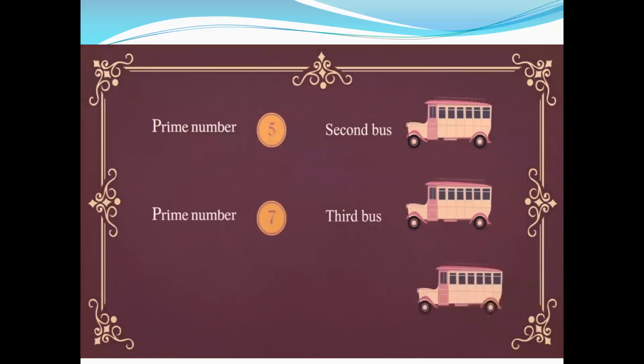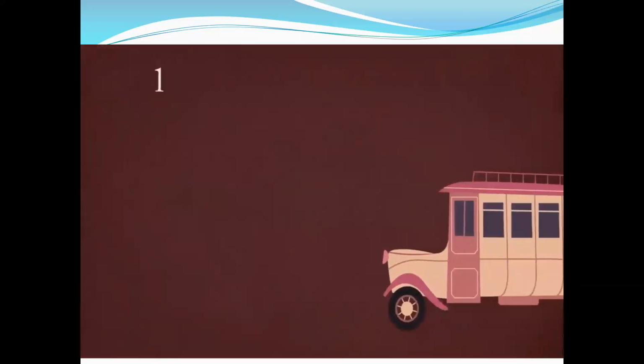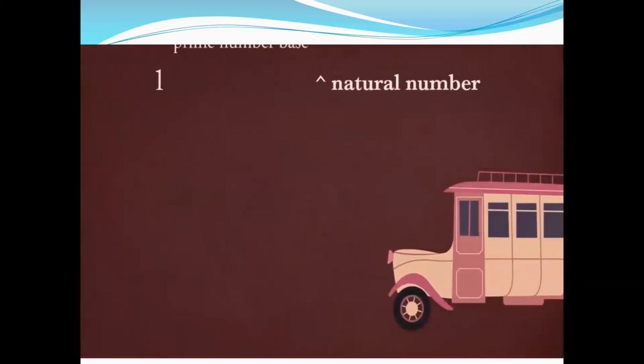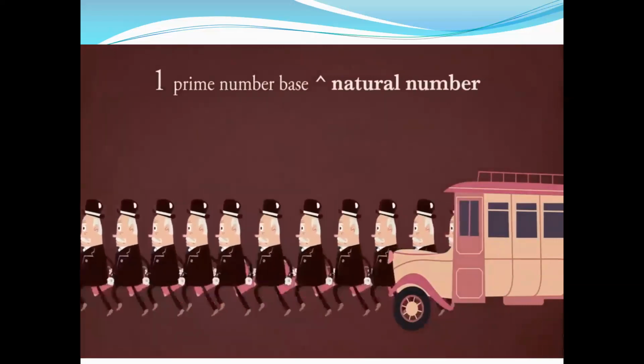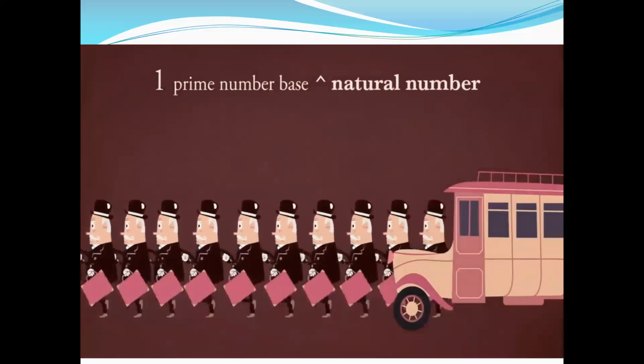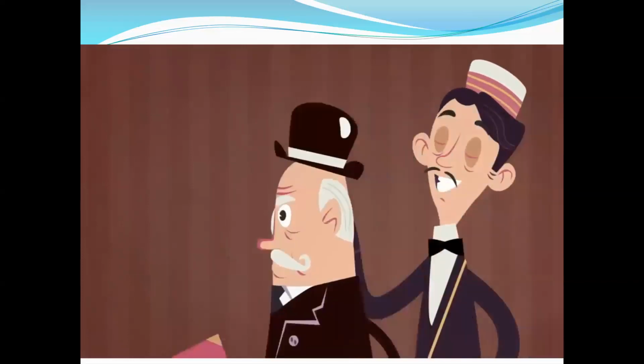Each bus follows powers of 11, powers of 13, powers of 17, etc. Since each of these numbers only has 1 and the natural number powers of their prime number base as factors, there are no overlapping room numbers. All the bus's passengers fan out into rooms using unique room assignment schemes based on unique prime numbers.